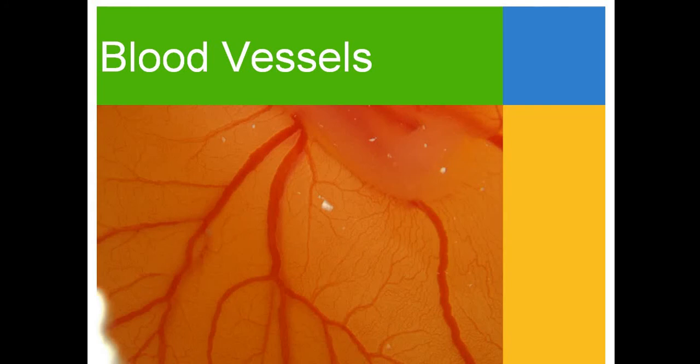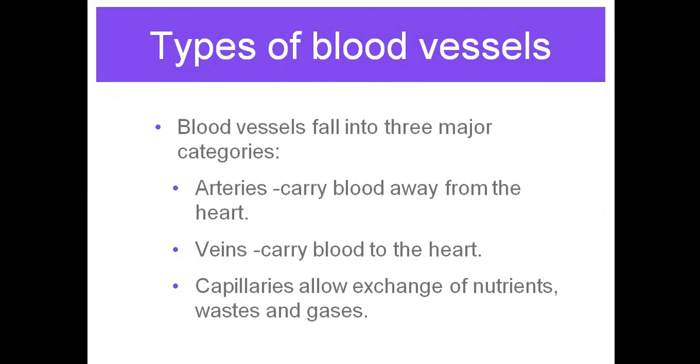Next, the second topic is your blood vessels. As you know, the body has three major categories of blood vessels: arteries, veins, and capillaries. Arteries carry the oxygenated blood, or we can also say pure blood, away from the heart. That means the arteries transport the blood from the heart to the various parts of the body.